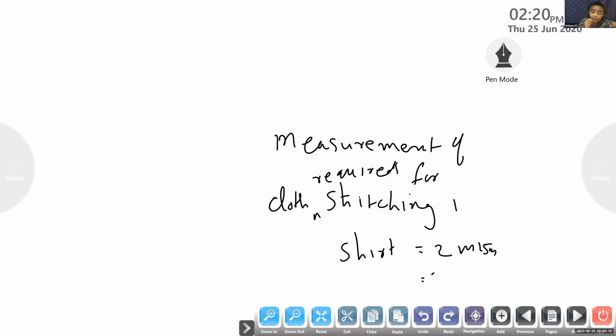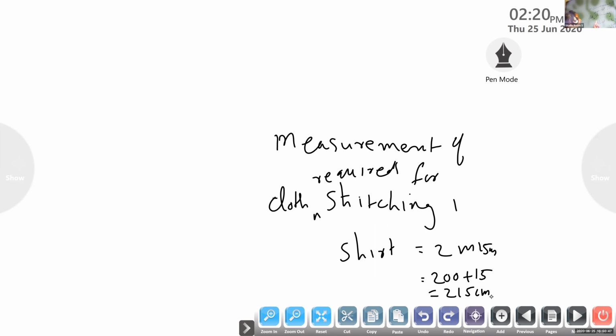Yes, very good. 200 plus 15 centimeter, because 1 meter is equal to 100 centimeter. So 2 meters means how much will it become? 200. Yes. Again, you have to add 15 centimeter. Why are you adding 15 centimeter? Ma'am, because 2 meter and 15 centimeter is given. So the total is 250. What is the total? 250 centimeter of cloth. You have to write cm.